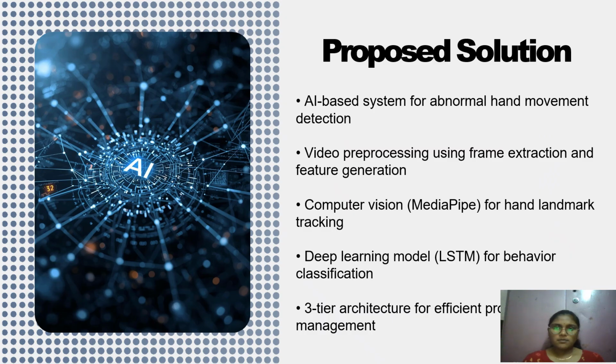Next, let's get into the proposed solution. In this proposed solution, we present an AI-based system. First, the input video is processed by extracting the frames and generating useful features. Then, computer vision techniques like MediaPipe are used to track hand landmarks. After that, a deep learning model such as LSTM is used to classify whether the behavior is normal or abnormal. Finally, a three-tier architecture is used to handle processing, data storage, and user interaction.